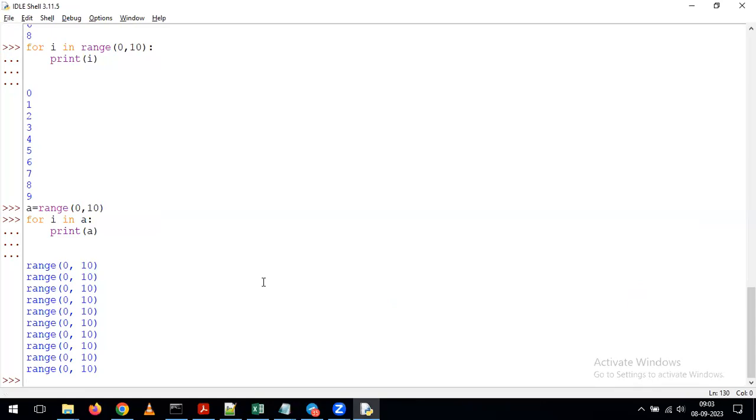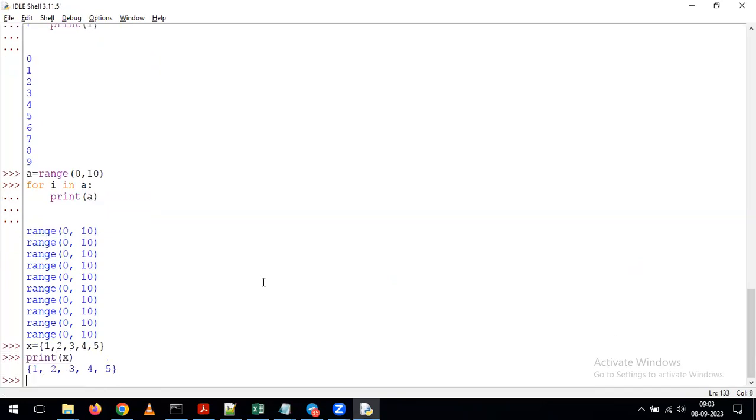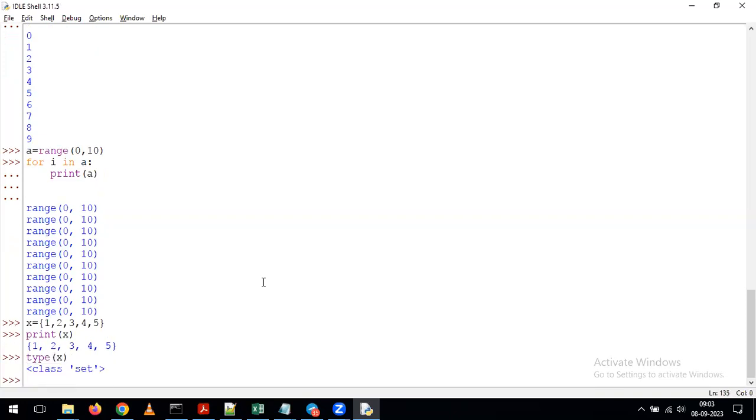I'm giving x is equal to, and we have to give the curly braces. After that, I'm giving print of x. If you give print of x, we can see the data. And if I give type of x, here we can see the data type. It is considered the data type called set because of the curly braces. Now, for example, I'm giving 1, 1.